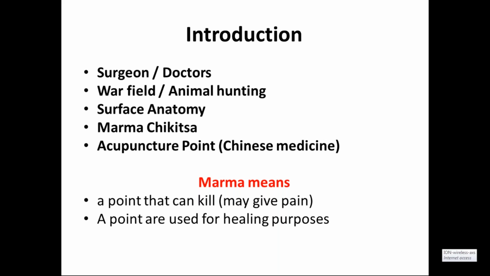So overall, by seeing the concept of marma, there is a point that can kill or may give rise to pain, so one must protect those particular parts of the body. And the second point, they are the points used for healing purposes. There are two important parts here. One is that the part of the body should be protected properly, or if there is any injury, it may lead to pain, severe deformity, or death.